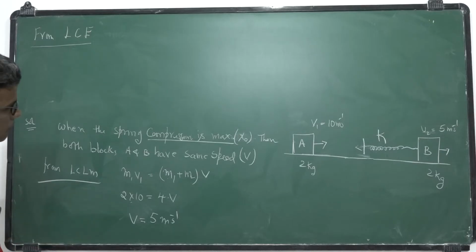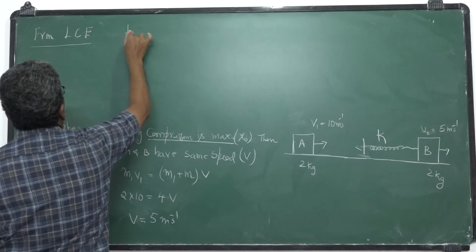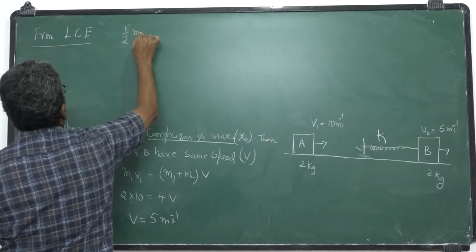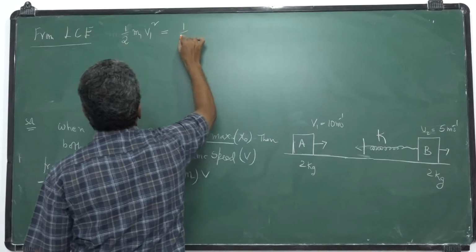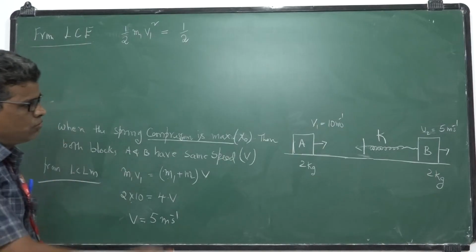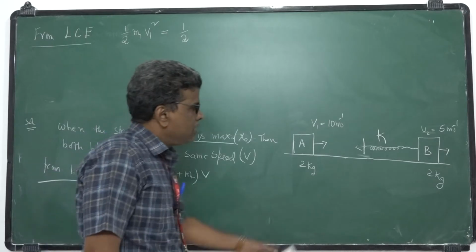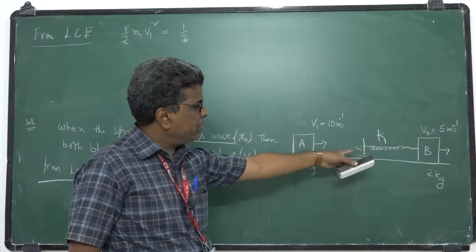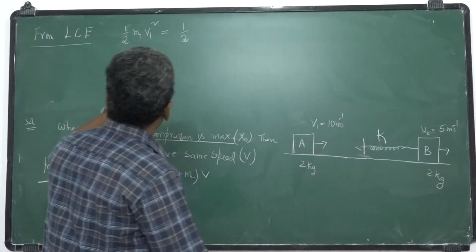Here the total energy: initial kinetic energy is half m1 v1 square. When the spring has maximum compression, both will have the same speed. By virtue of its motion, it possesses kinetic energy. As the spring compresses, some of the kinetic energy is converted into potential energy, which is stored in the spring.